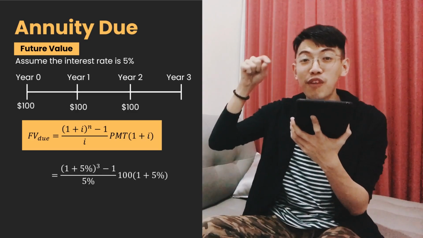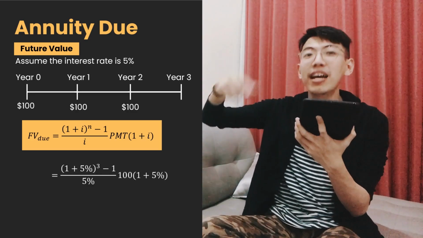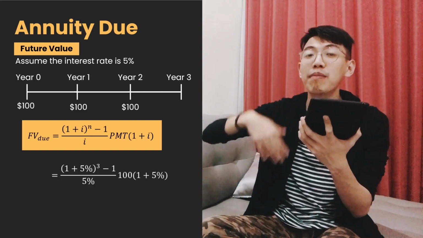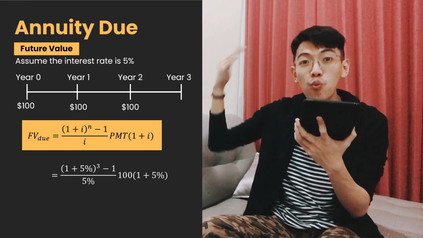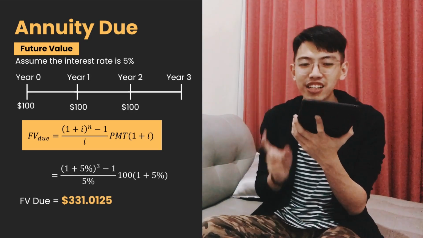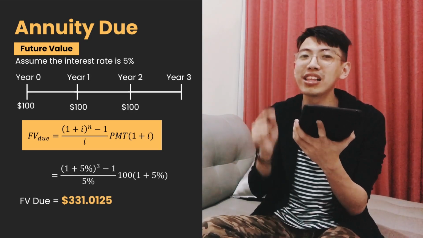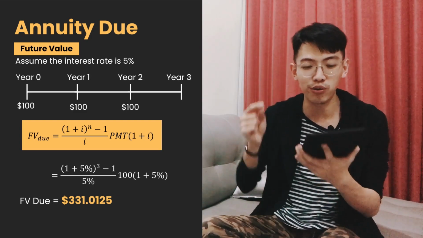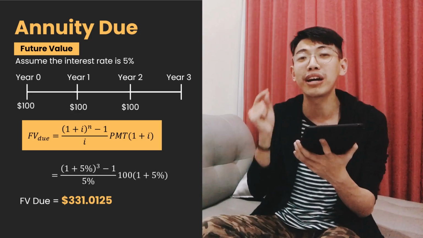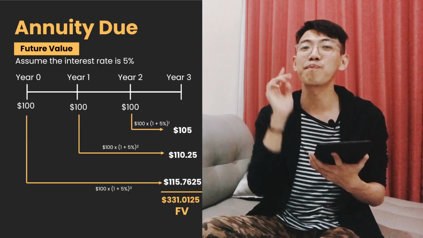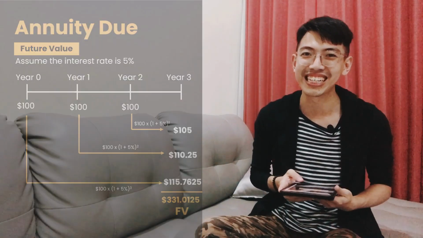So ((1 plus 5%) to the power of 3 minus 1) divided by 5% times 100 times (1 plus 5%) equals 331.0125. So the future value of the annuity due equals 331.0125. It has the same value as our previous calculation.